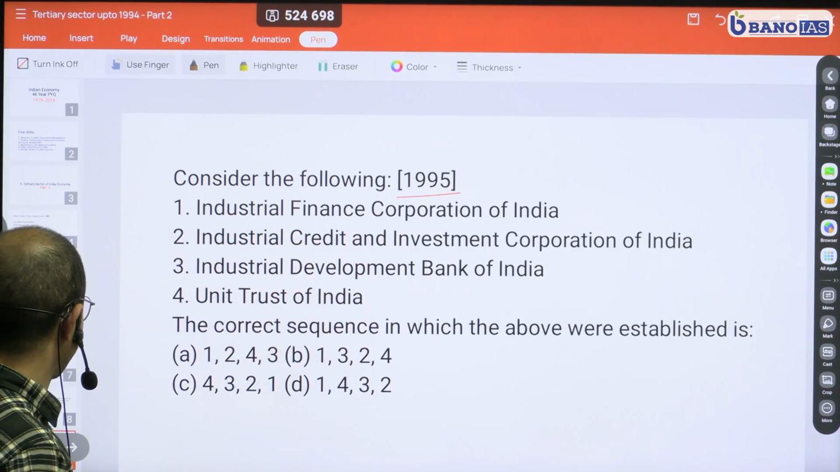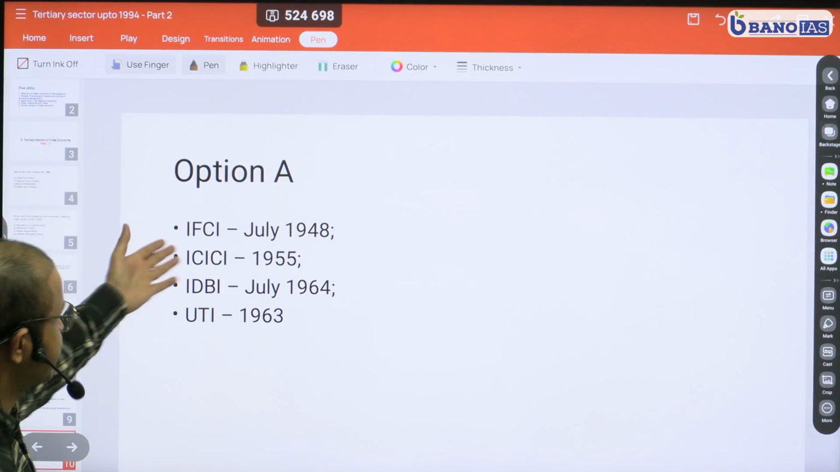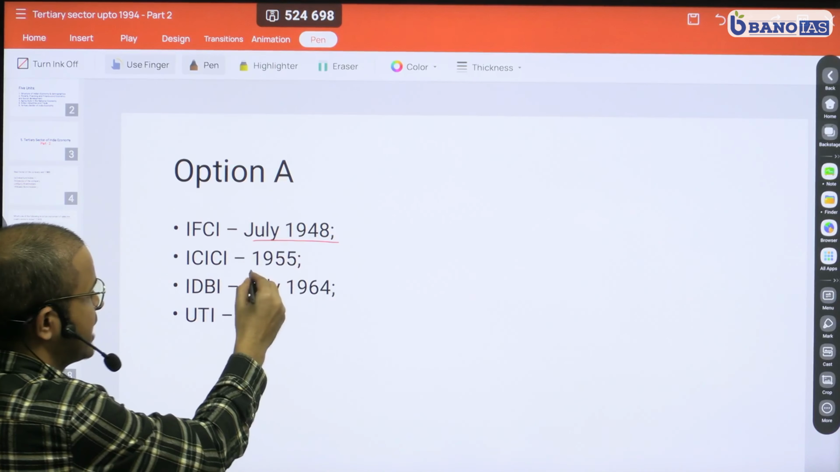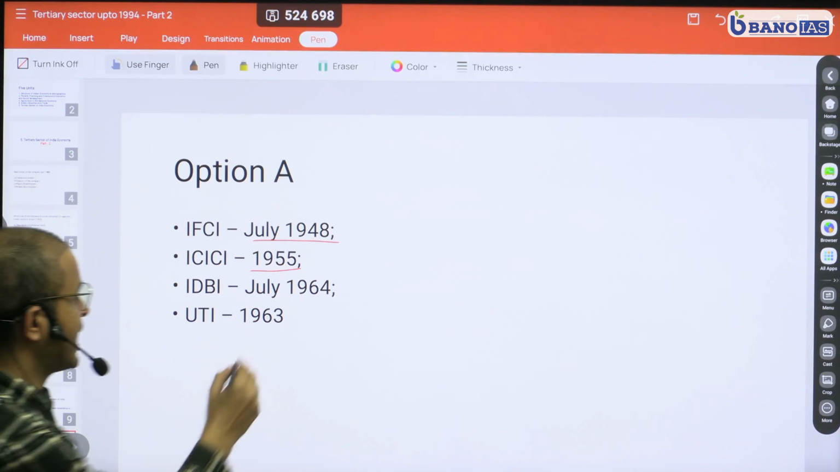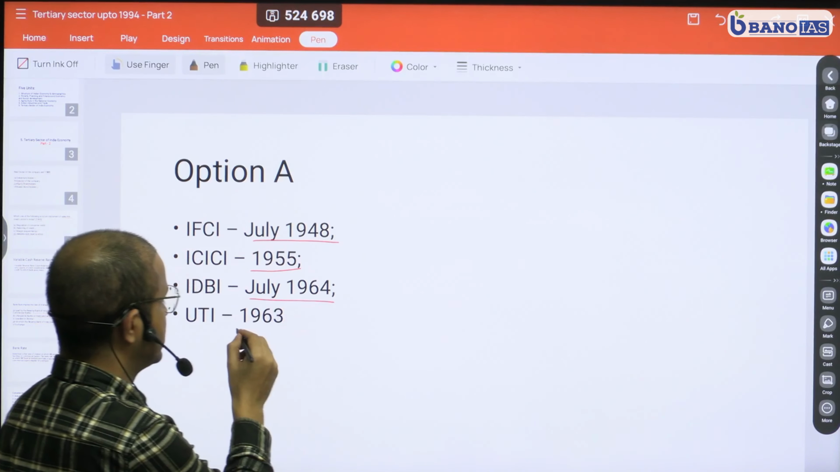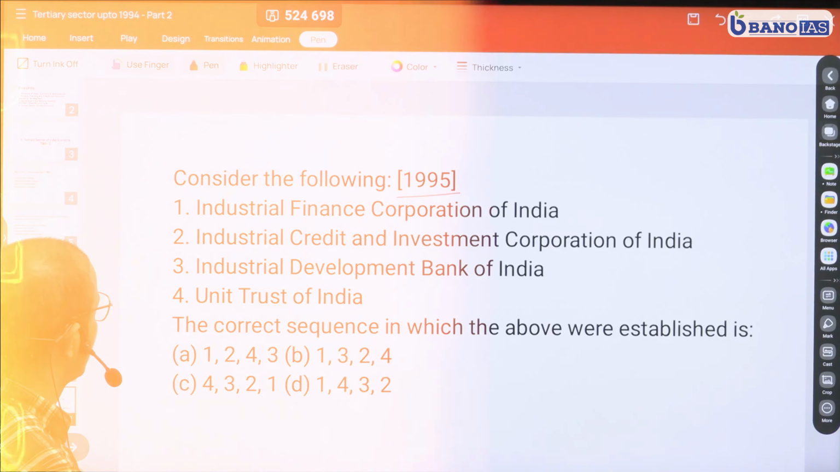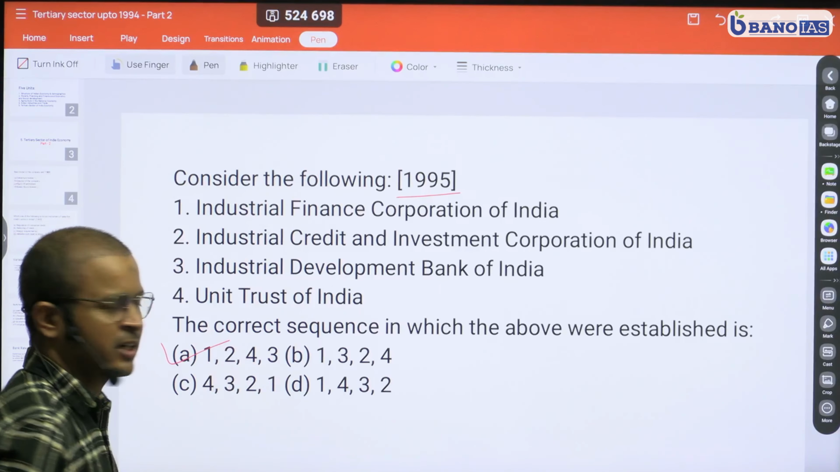So the correct sequence here is actually IFCI, which is July 1948. Then you have ICICI 1955. Then you have IDBI in July 1964 and UTI, Unit Trust of India, 1963. And the correct option here is option A. So that is the correct sequence.